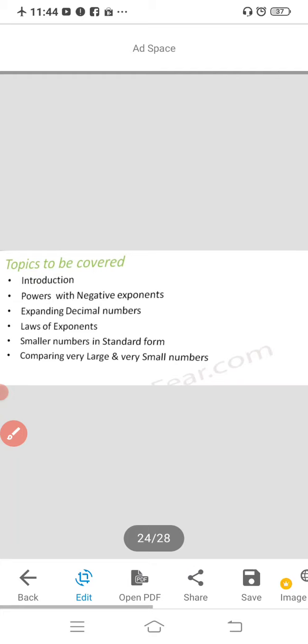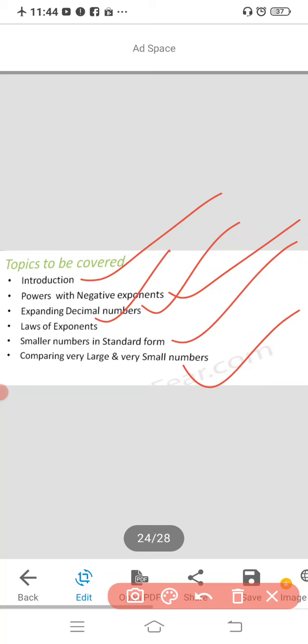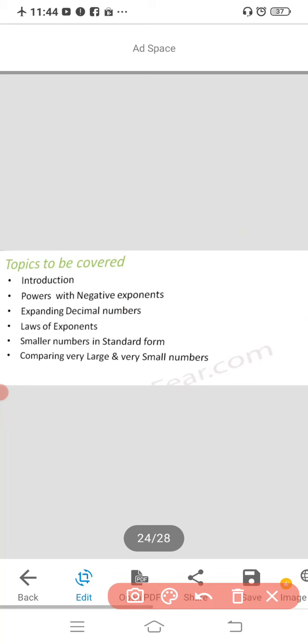Next we have the chapter on exponents and powers. In exponents and powers you are going to study the introduction, powers with negative exponents, expanding decimal numbers, laws of exponents, smaller numbers in standard form, and comparing very large numbers and very small numbers. All these concepts you are going to study in the exponents chapter.